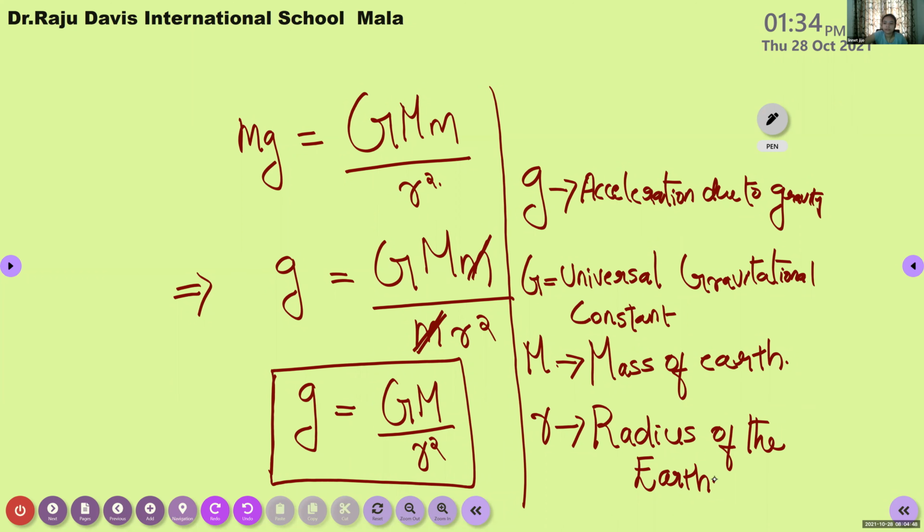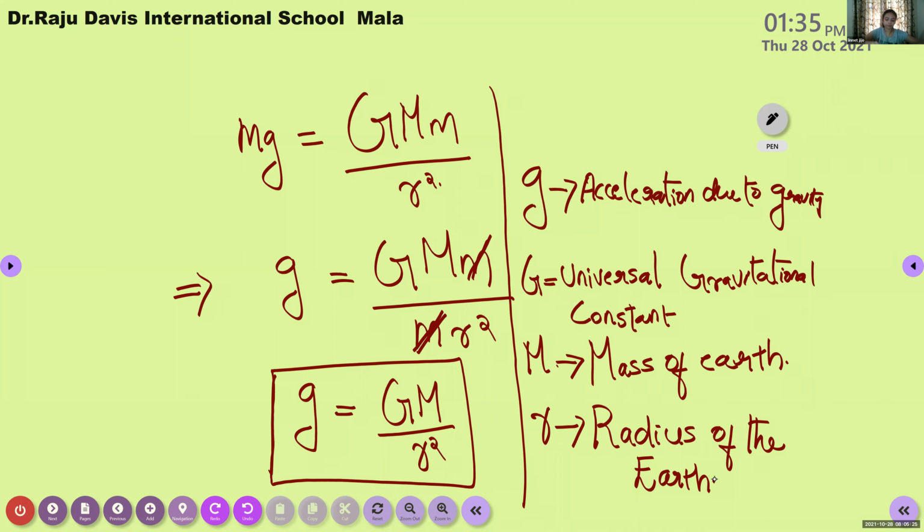Mass of the earth. Very good. Only depends on the mass of the earth. The universal gravitational constant is a constant, so you don't need to mind about it. What about the other factor present in this equation? It is inversely proportional to R square. Very good. Radius. It is inversely proportional to the radius of the earth, but it is directly proportional to whom? Mass of the earth.